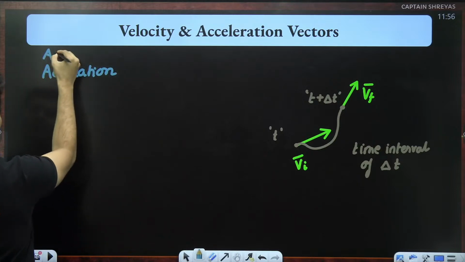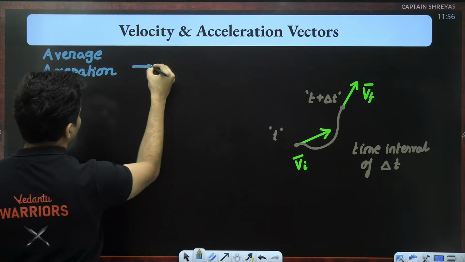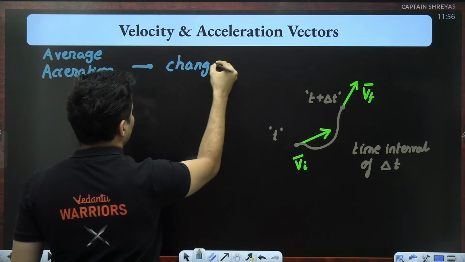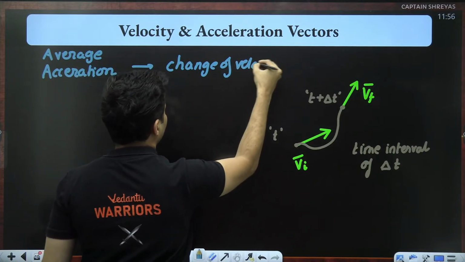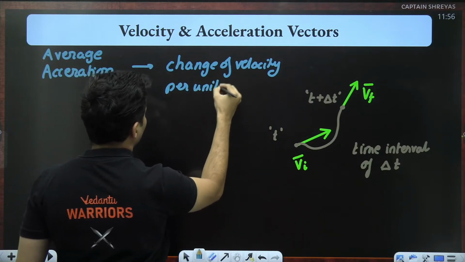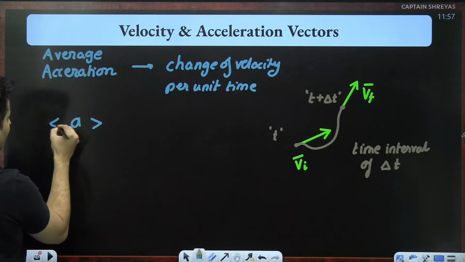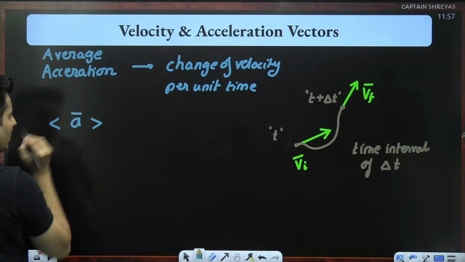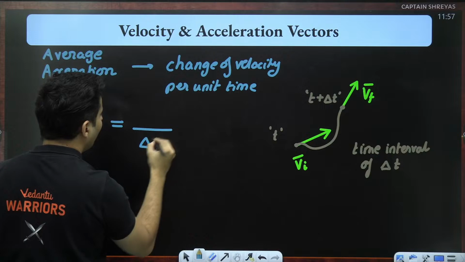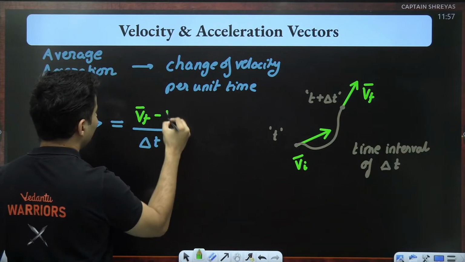on an average, because it's a big interval of time, is nothing but the change of velocity per unit time. So average means I have to put triangular brackets. It's a vector, so I'll put a bar. Symbol for acceleration is a. So change in velocity by the time interval. That means I have to put over here final minus initial.